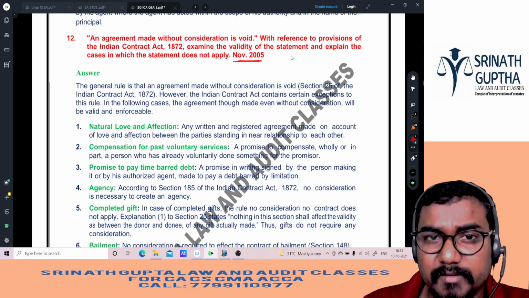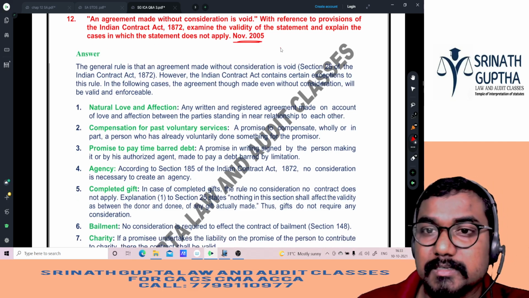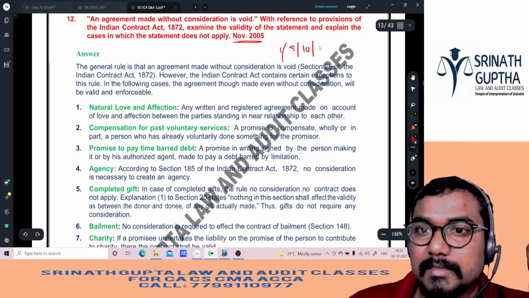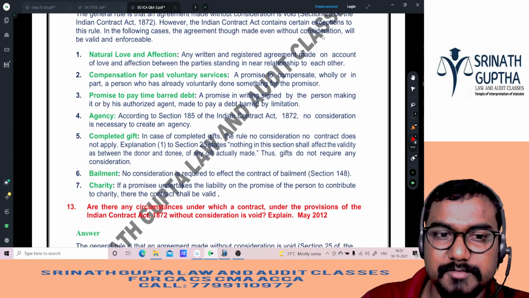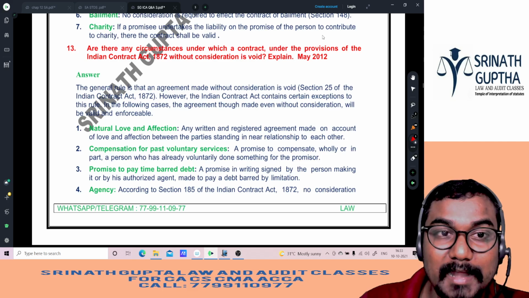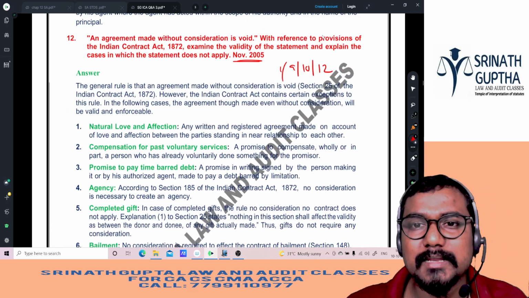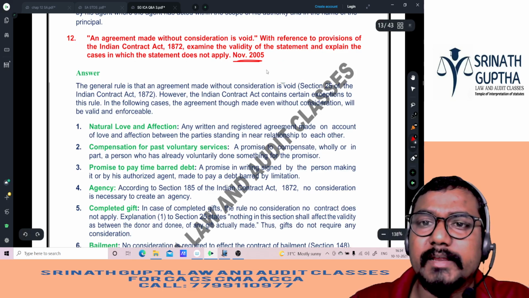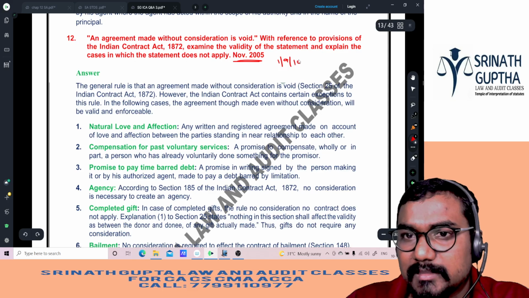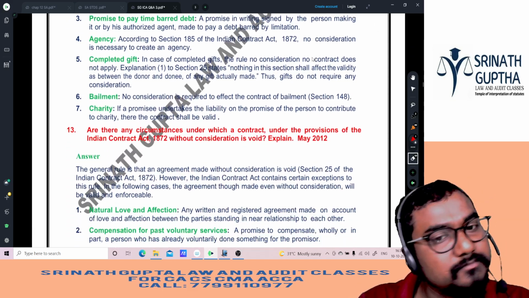First question, 9th question, 12th question, same question, beta. First, 9th, 10th, 12th, same question: no consideration, no contract, exceptions. And 13th also the same. See, if you do it like this, you will come to know which is the more important question, and you will focus more on that kind of question. First, 9th, 10th, 12th, 13th, same questions, beta.